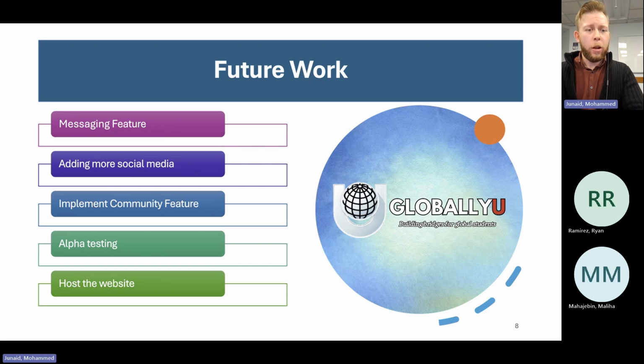Alpha testing. So prior to hosting the website, we plan to deploy this and make sure that all of our features work. And finally, we plan to host the website online so that everyone can access the website from anywhere.